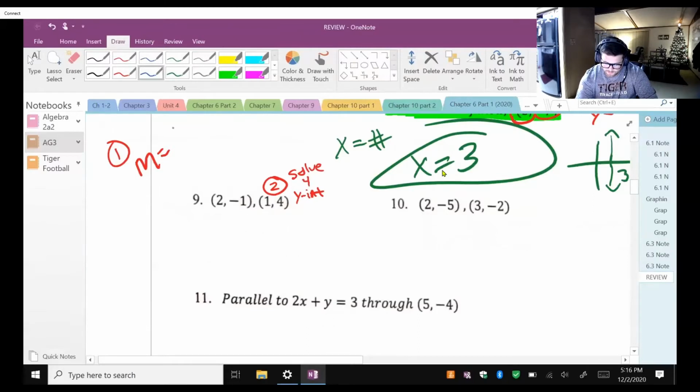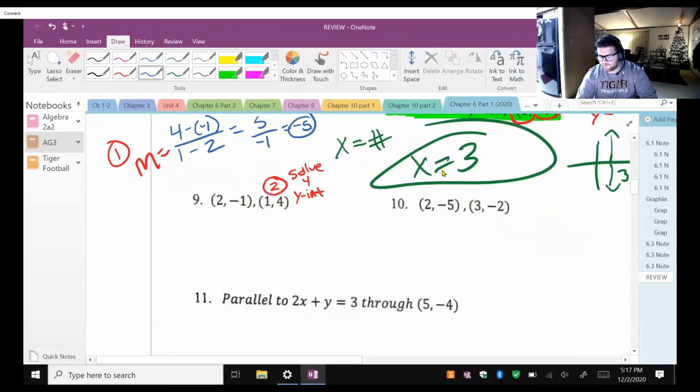Okay, so my y2 is going to be 4 minus my y1, which is -1, over x2, which is 1, minus my x1, which is 2. That was hard to say. Okay, 2 negatives make a positive, so it's going to be 5 over, let's see, 1 minus 2 is going to be -1. So it's going to be -5 is my slope.